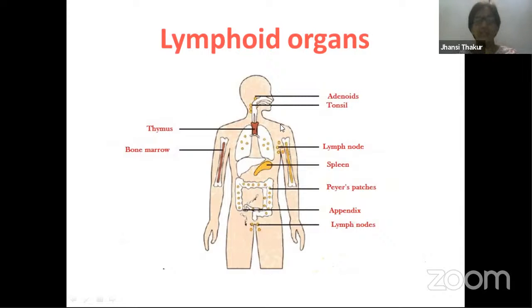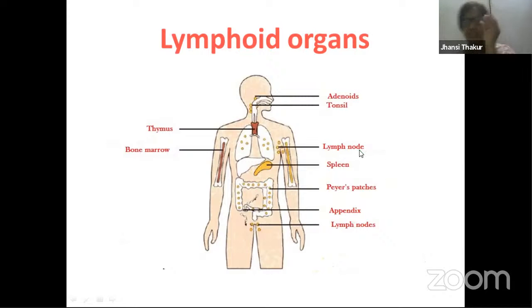Then thymus. Thymus is an endocrine gland. I showed you this also, which is very close to the heart, right? This is a place where lymphocytes, WBCs, become functional. They become mature and functional over here, in the thymus. Then bone marrow, the material that is present within the bone, is called bone marrow. So all these are the places.